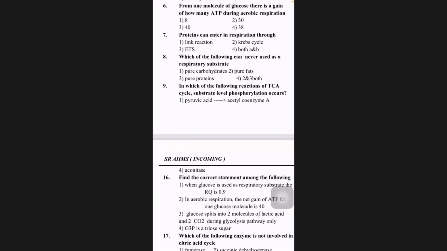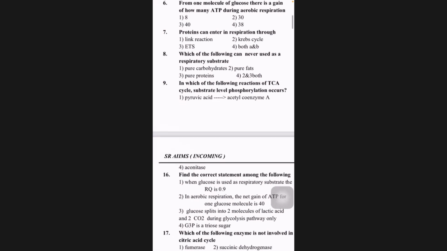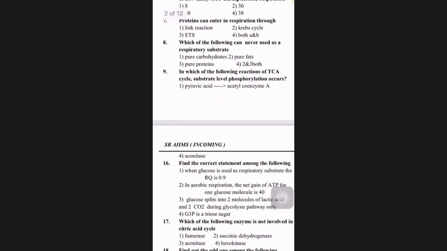Then 8th one, which of the following can never be used as a respiratory substrate? Pure carbohydrates can be used. Pure fats, no. They take part either as glycerol or fatty acid. Pure proteins also, they form intermediates. So 2 and 3. Here he has given both 2 and 3. In the above he has given A and B. Here he has given 2 and 3.